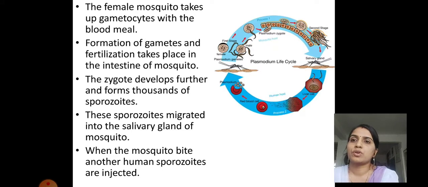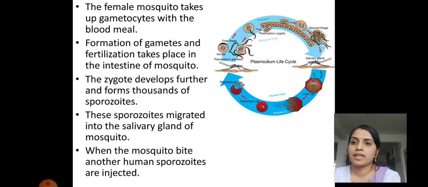The female mosquito takes up gametocytes with the blood meal. Formation of gametes and fertilization take place in the intestine of the mosquito. The zygote develops further and forms thousands of sporozoites. They keep on multiplying after fertilization and forming sporozoites, building up a population.